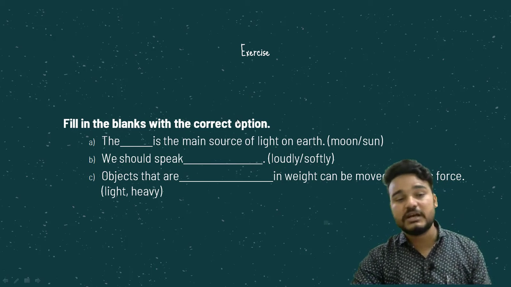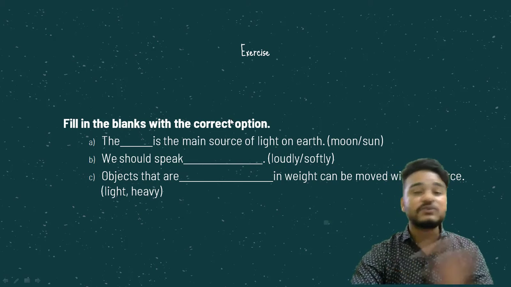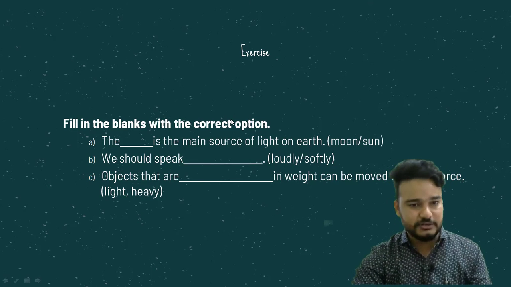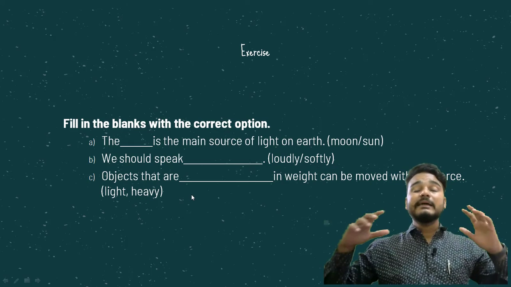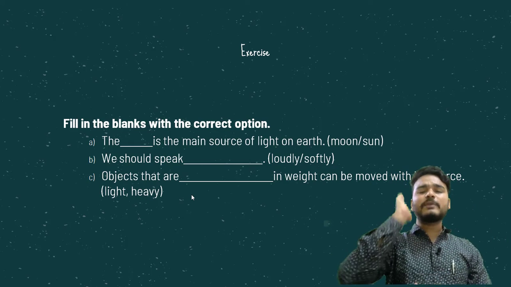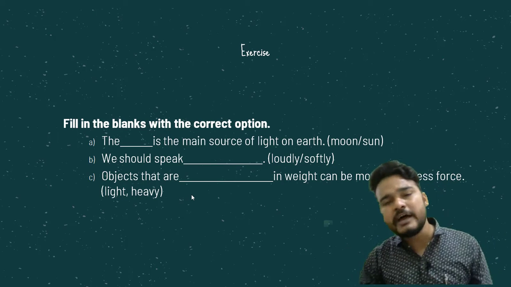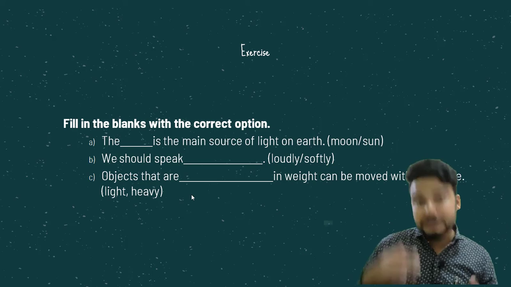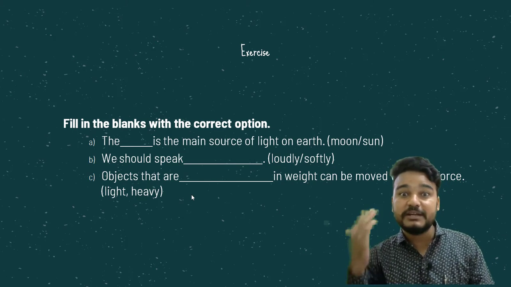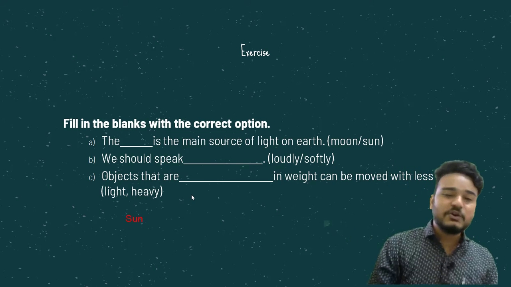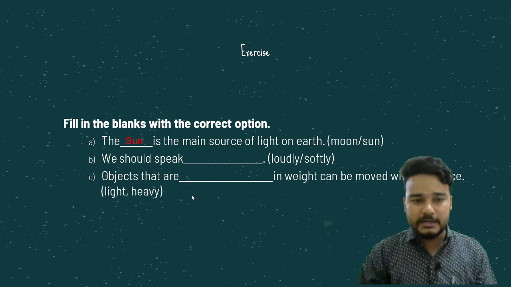Now we have an exercise, and the first question of the exercise is to fill in the blanks with the correct option. The first question is: dash dash is the main source of light on earth. What is the main source of light? Moon or sun? Is it moon? In daylight we can see moon. Yes, we can see moon, but daylight comes from sun only. So the answer is sun, and the spelling is S-U-N.